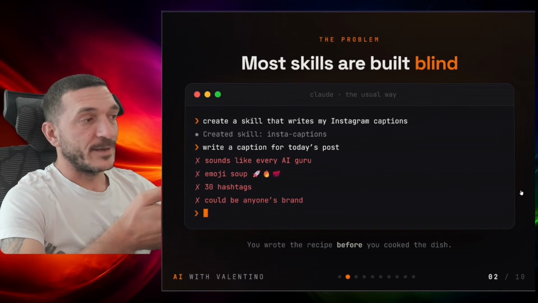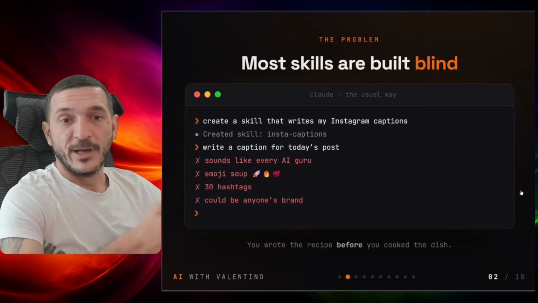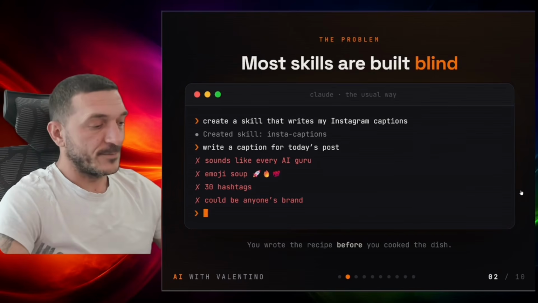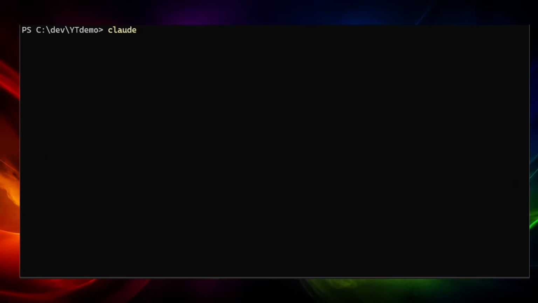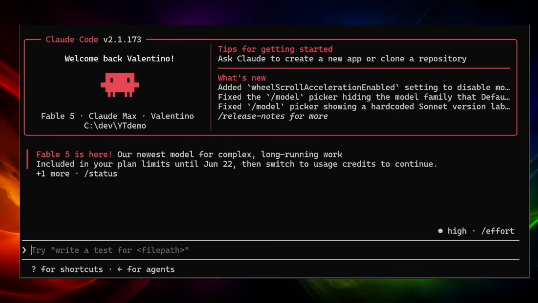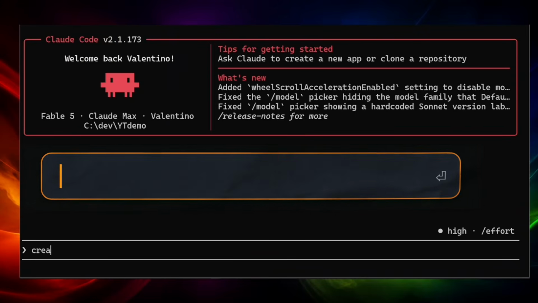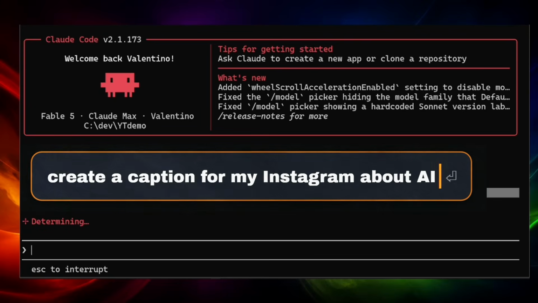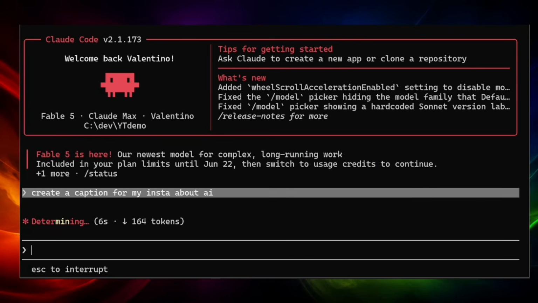We are writing a caption. When you say write a caption, it will give you very bad answers. So we're gonna test it out. Here we go. We just run Claude. This is a completely new session. And let's say, create a caption for my Instagram about AI. Do something similar to this.